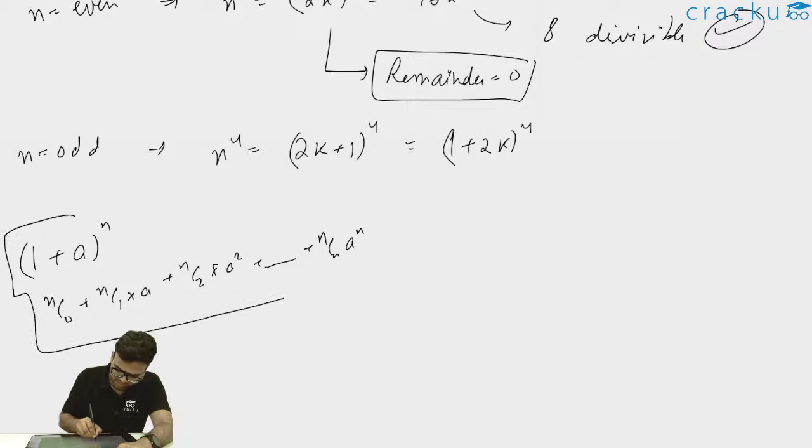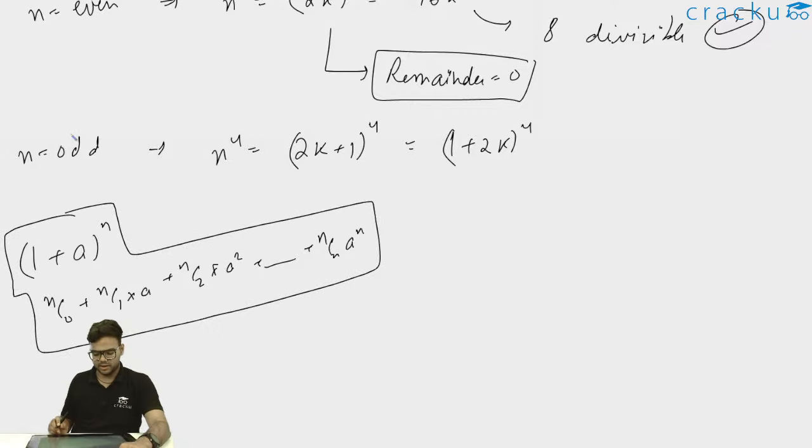So this is the binomial expansion of 1 plus a to the whole power n. You don't have to remember this, it is not used in a lot of questions. Even without using this, you could have got the answer just by using certain test cases for n is equal to 1, 3, 5 or 2, 4, 6.